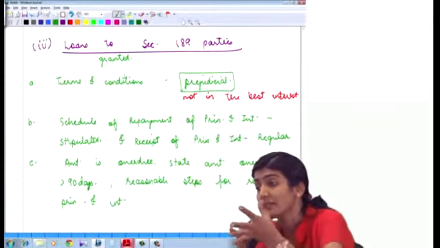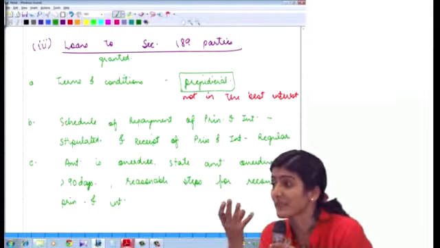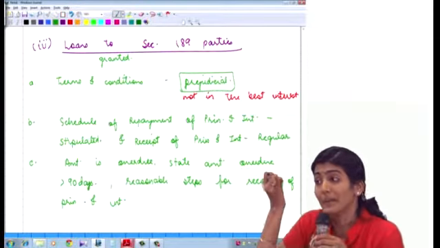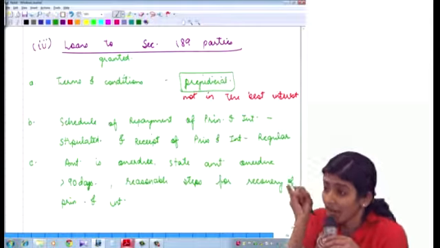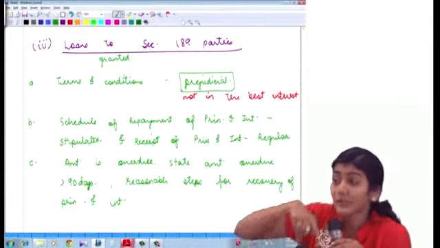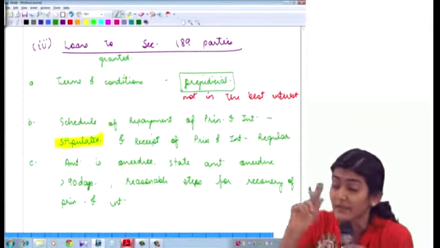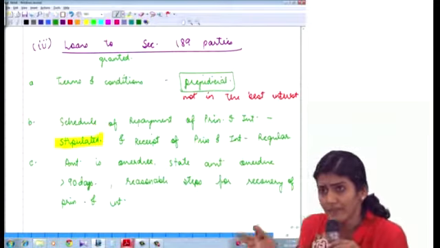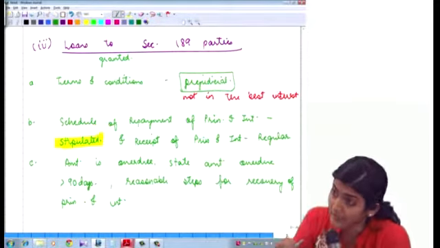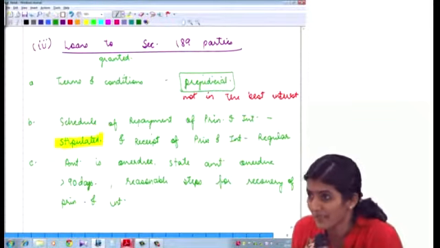Okay, A Limited has given a loan to its sister concern. So as an auditor, what are the reporting requirements or what are the considerations while doing the reporting? So one, you need to check whether the terms and conditions are not prejudicial. Second, whether the repayment schedule has been stipulated. Stipulated is a new word in Caro 2016, it was never there before. Earlier they said only whether receipt is regular. Now they say check whether the schedule is stipulated and then whether receipt is regular. Are you getting what I'm telling you?